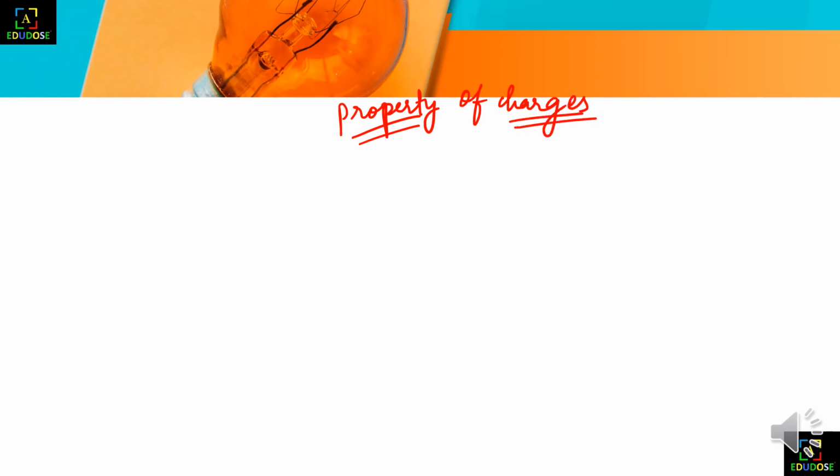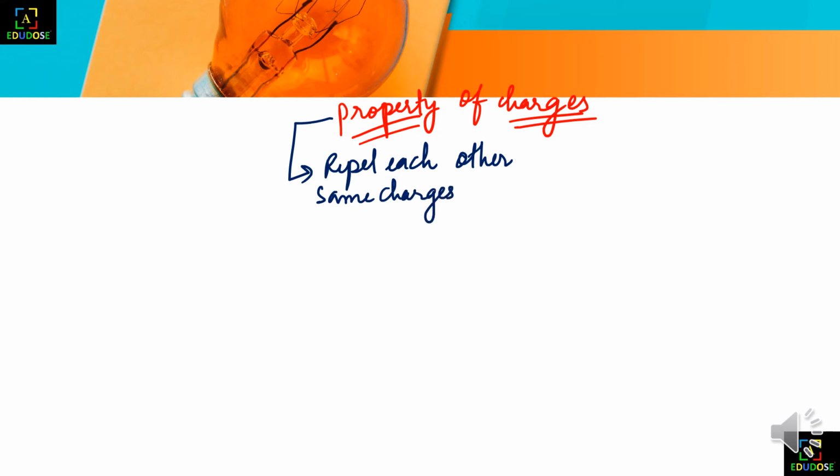The properties are so basic that you won't be confused. The first property of charge is that the same charges repel each other. I forgot to write "same charges" before writing repel, so you can just write it over there.